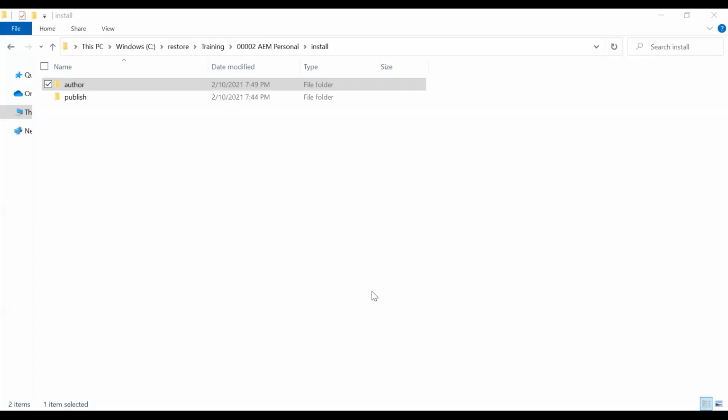Is it clear, guys? You can create two folders. One is called author, another is called publish.